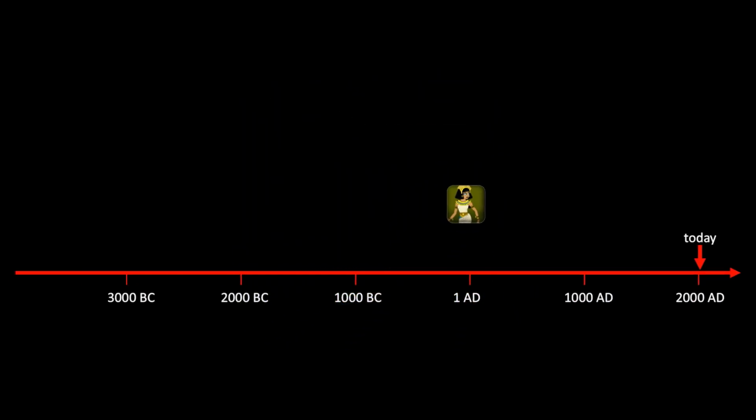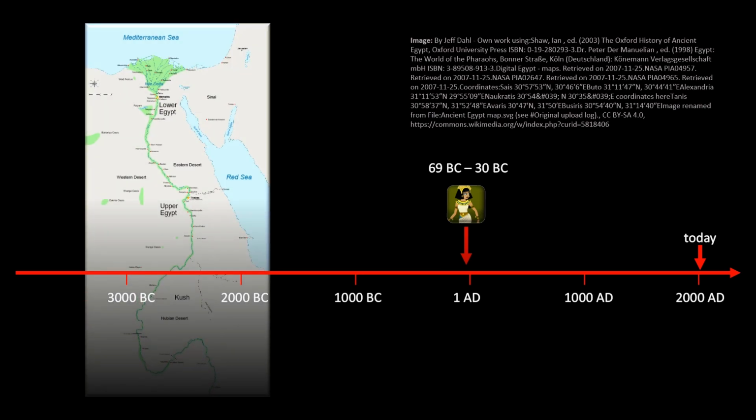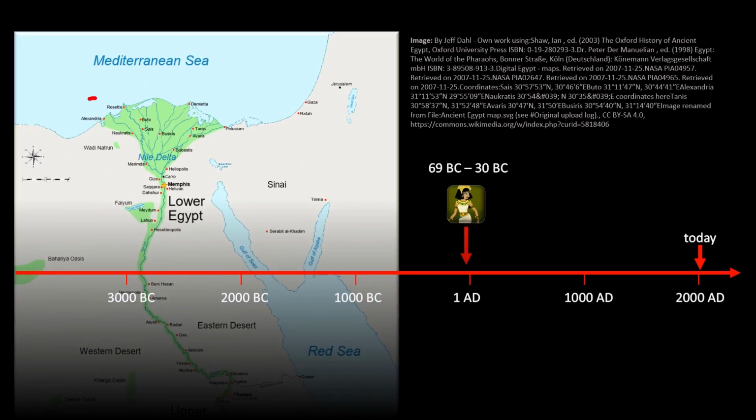Cleopatra was born in 69 BC and died by suicide on August 12, 30 BC. The place of birth and death was Alexandria. We see here on the map where in Egypt that is located. It is at the end of the Western Nile Delta.